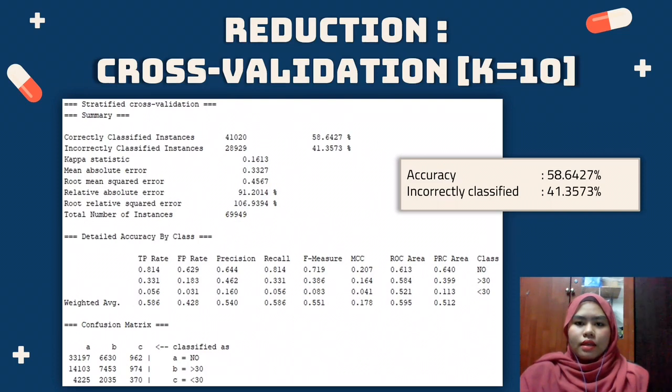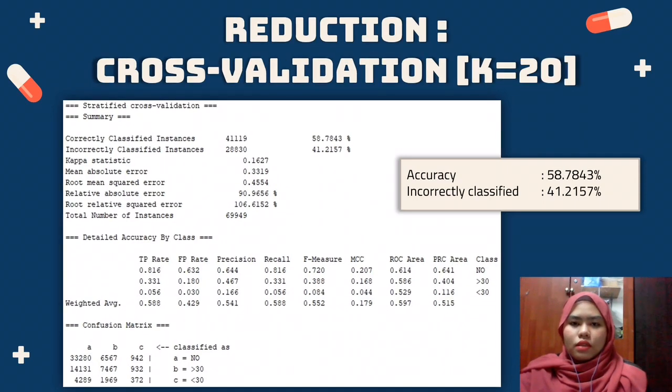The incorrectly classified is 41.3573%, and the total confusion is 41020. To obtain this accuracy result, we need to go to the classify tab and choose the J48 classifier under trees and set the folds to 10 in the cross-validation. So we click start and we can get the result as shown in the slide.